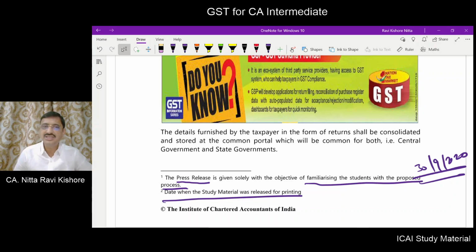Now, all the details that have been furnished by the taxpayers in the returns will be consolidated and stored in the common portal. Now, the information which has been stored in the common portal can be accessed both by the central government as well as the state governments. Okay.